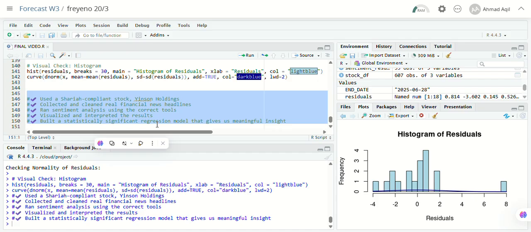This project showed that with the right tools, we can convert financial headlines into measurable variables and use them to make informed observations about market behavior.